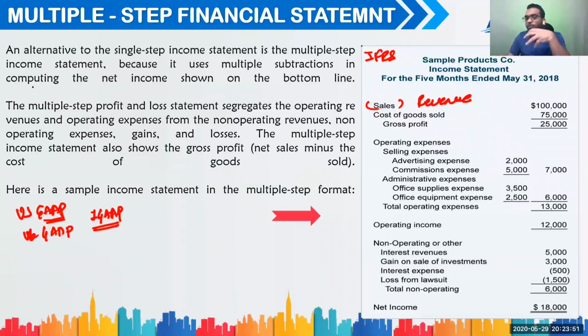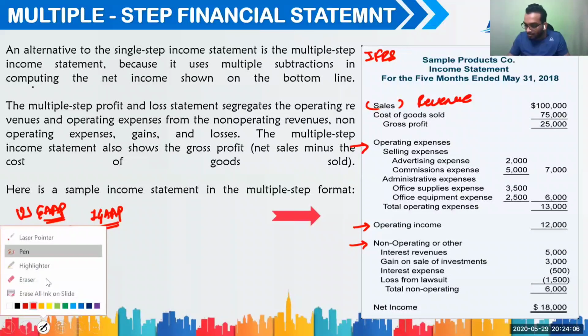Now, then you want to do the bifurcation, which is operating expenses. Okay, you got operating expenses. Then you have operating income. Then you have non-operating or other expenses or revenues. Now, how do you bifurcate this? So I'm going to tell you a couple of things.